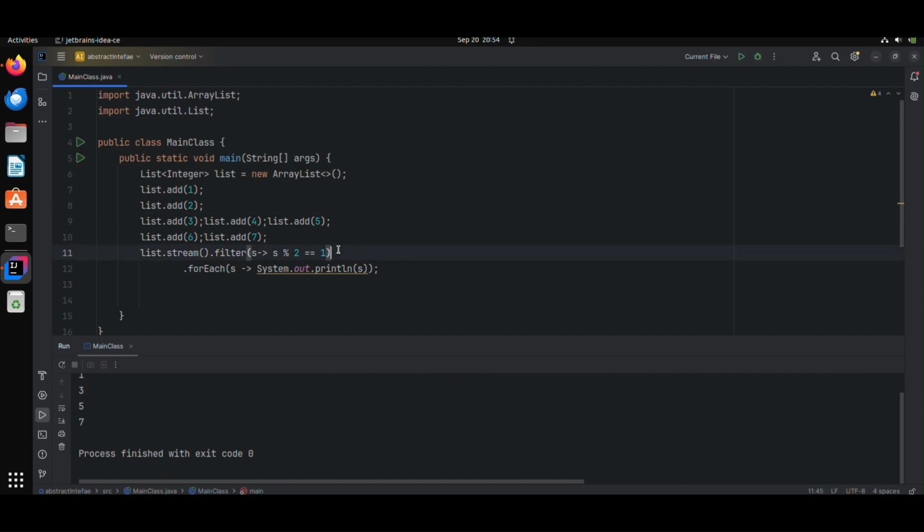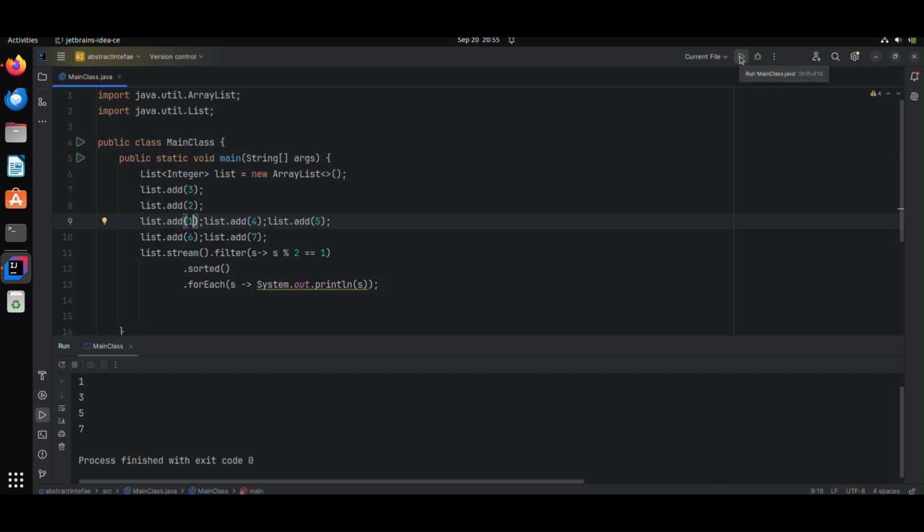So this is one of the Stream API's use cases. It also allows a lot of other functions, for example, sorted. Sorted will work on the default sorting of that class, based on how Comparable is implemented in the interface. So it's like ascending order. To understand the sorting, I just reversed the order of a few elements. See, it is still printing in sorted order.